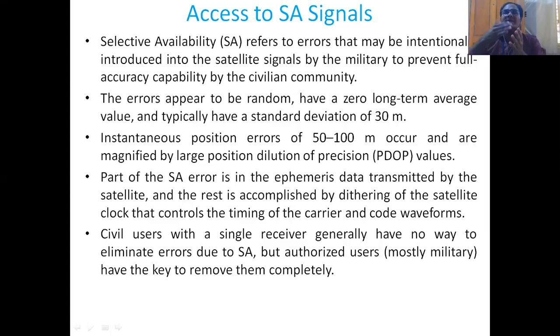That means they are making available the GPS signals only to specific users or only to specific receivers, and to other receivers or users, they are restricting the signal strength or the availability of the signals. That's why it is called selective availability.